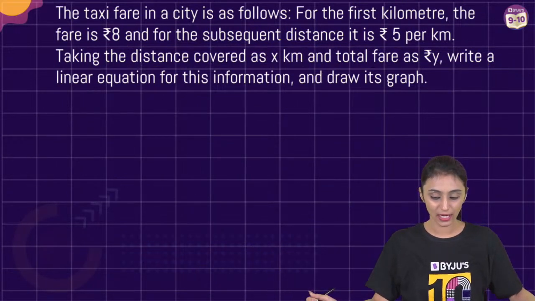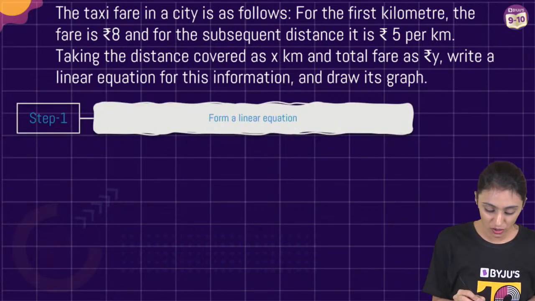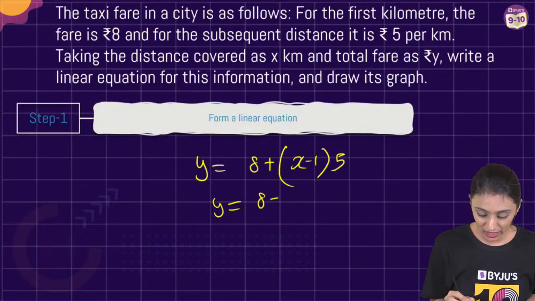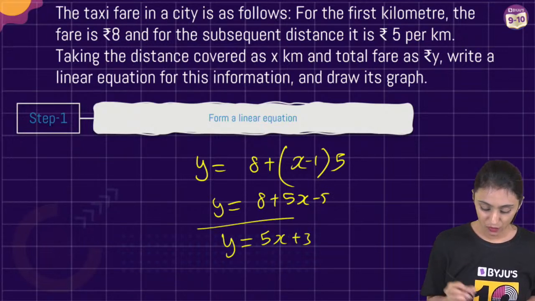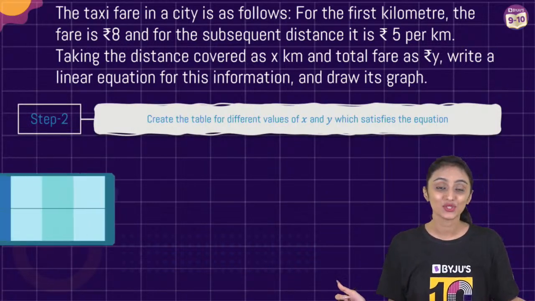Great. Let's move ahead now. So, we have formed the linear equation. What is our equation now? Equation is y equals to 8 plus x minus 1 times 5. So, on simplification, what we got here? That was 5x plus 3. So, we have formed the linear equation. Great. Now, we need the solutions to plot the graph.